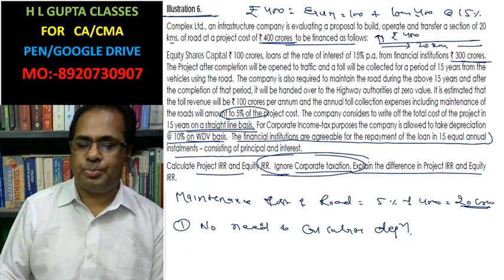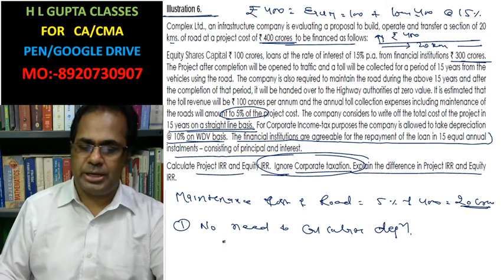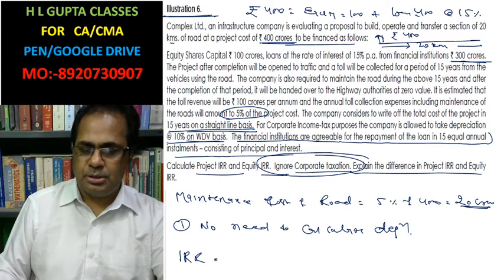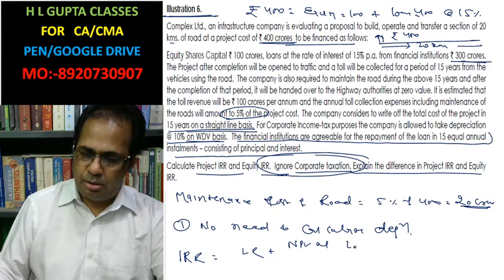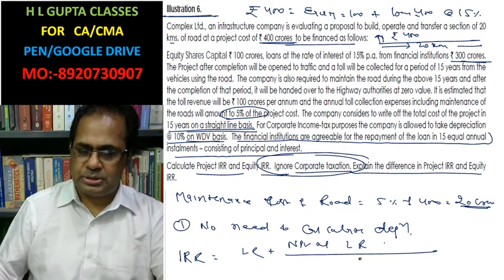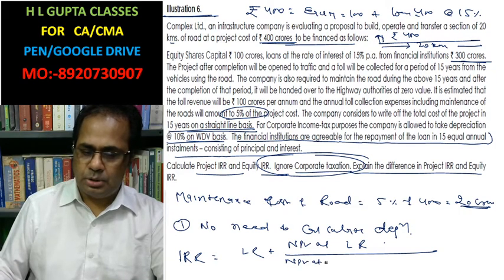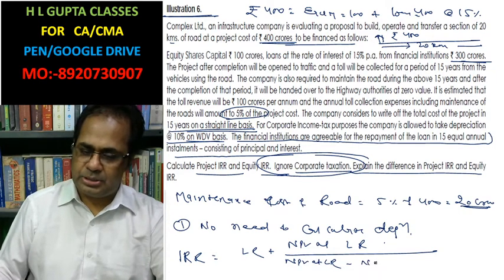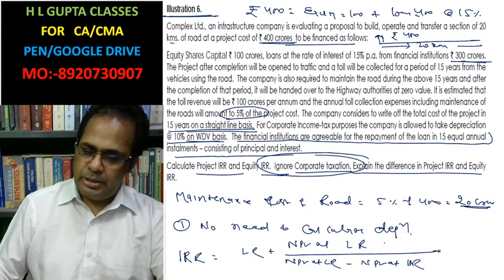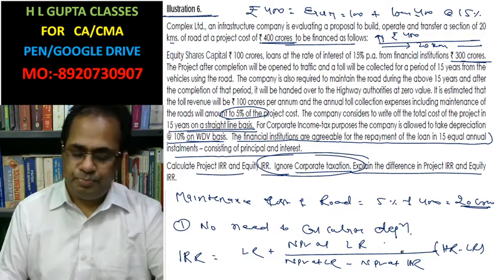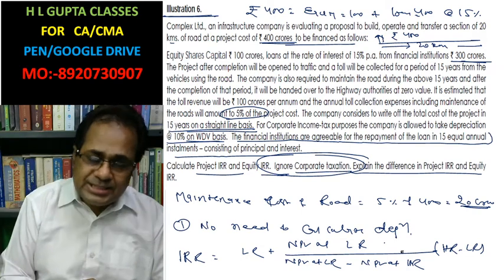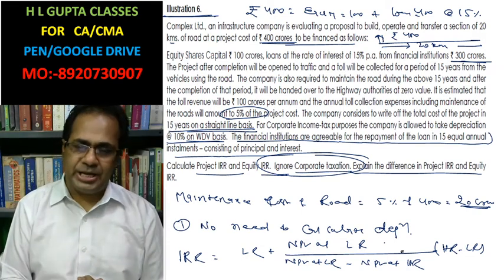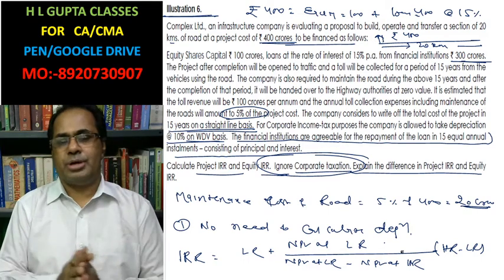We have to calculate project IRR as well as equity IRR. The formula of IRR is: lower rate plus net present value at lower rate, divided by net present value at lower rate minus net present value at higher rate, multiplied by higher rate minus lower rate. This is the formula of IRR. IRR is the rate by which we can say that the company is going to earn. In this case, we have to calculate project IRR as well as equity IRR.